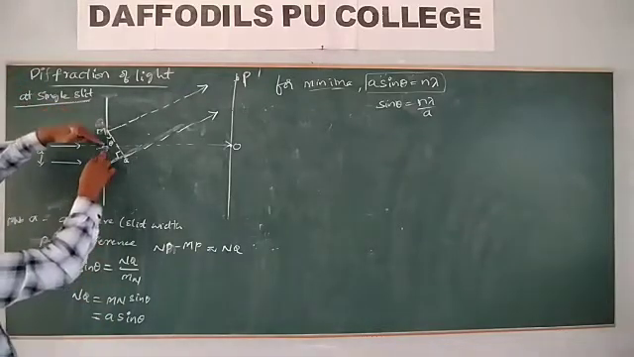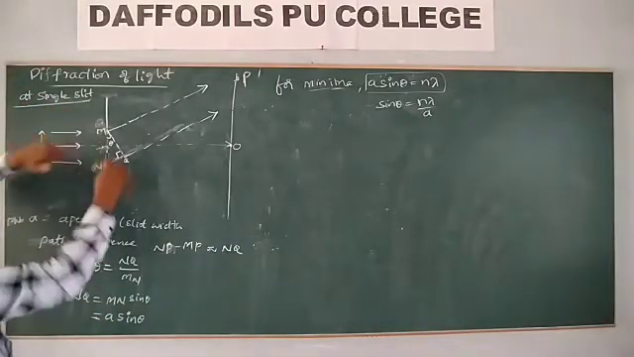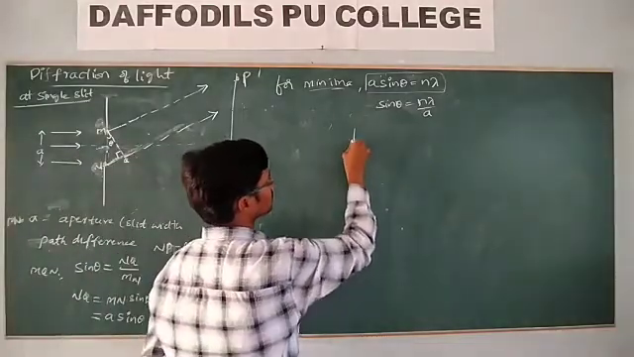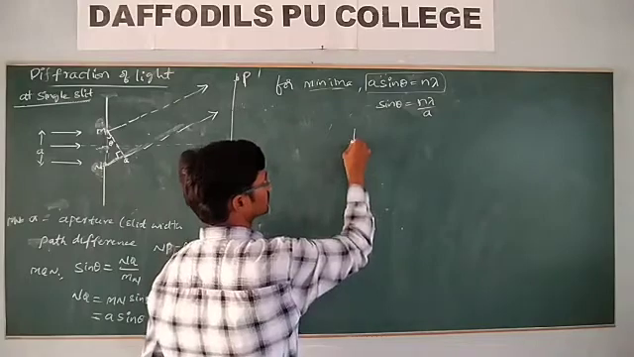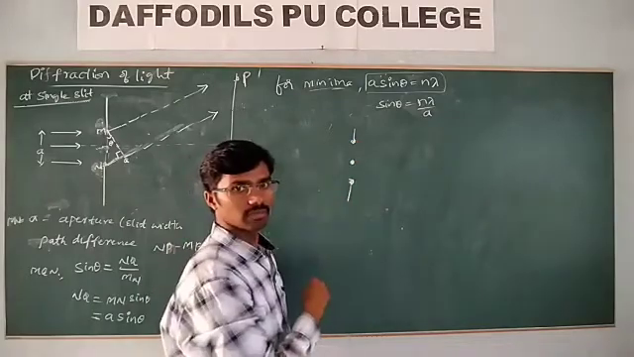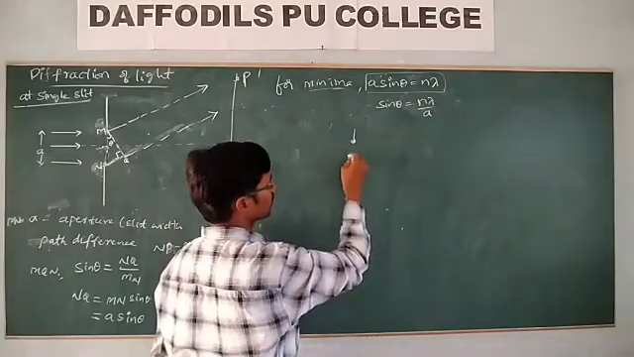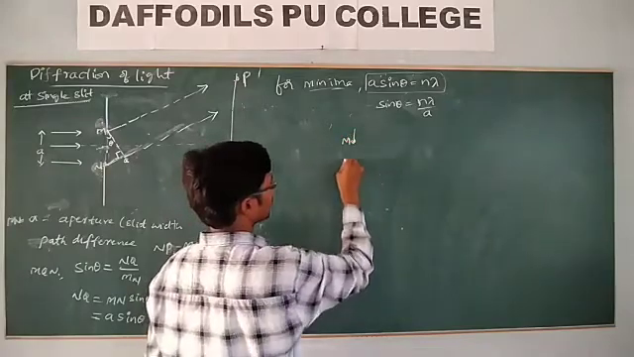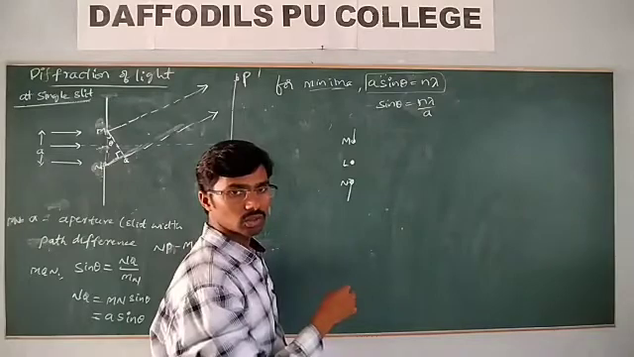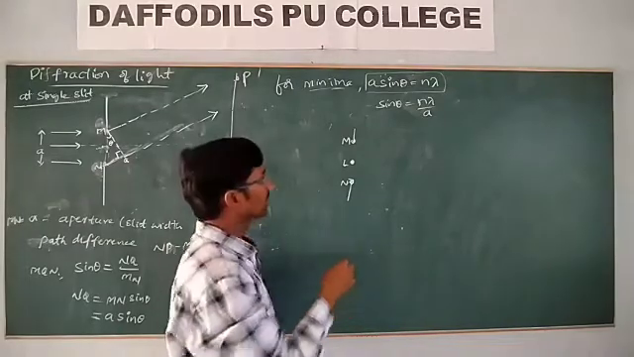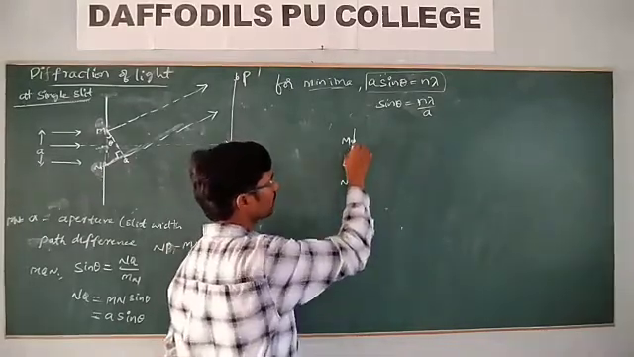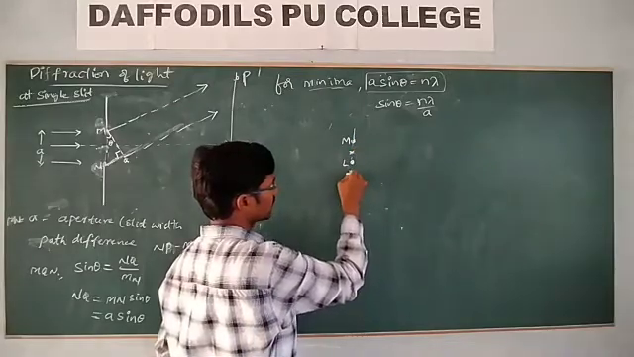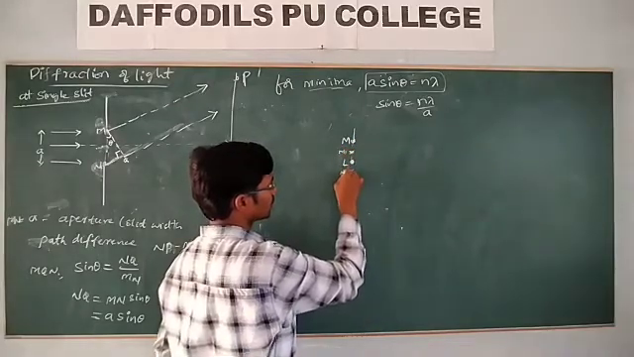If the slit is divided into two equal parts, let us take here, two equal parts. Two equal parts means M, N, it is L. Then let me take the bisector points for this one. Here one more midpoint I am taking, M1, M2.